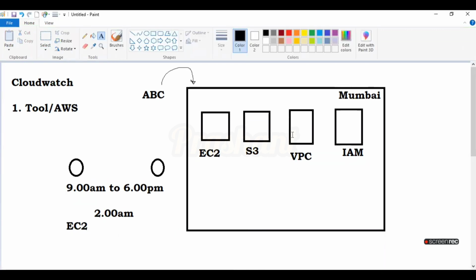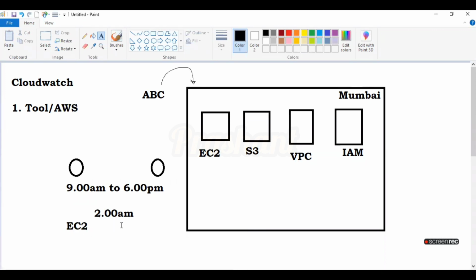So at night, suppose your boss or manager calls you and says, hey Ram, hey Sham, it's 2 a.m. and our EC2 instance is not working. That's why our client application is totally down. So what will you do at night at 2 a.m.?